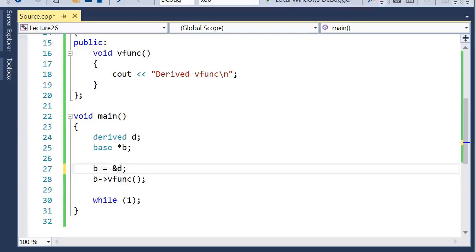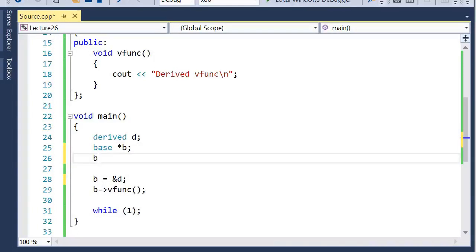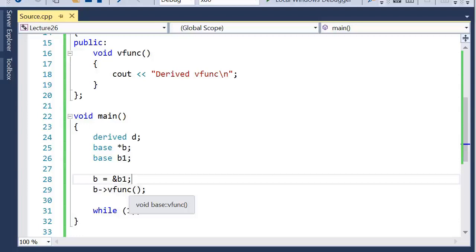So when you are assigning the address of any other object to this pointer, which version of this virtual function will be called is determined during the runtime based on the type of this object. Suppose you create a base class object here, and you assign the address of b1, then it would have called the virtual function from the base class and not from the derived class.